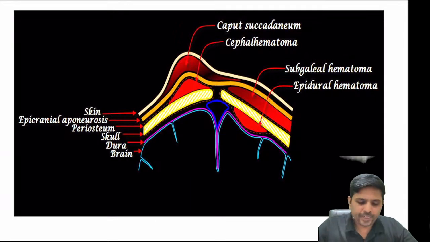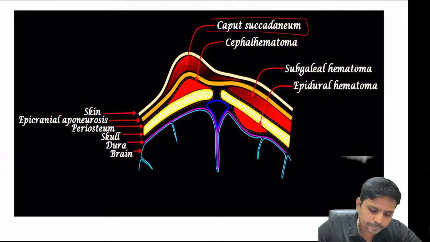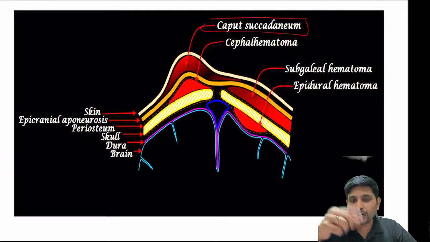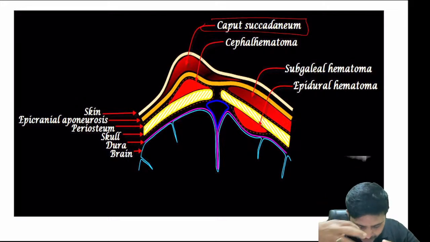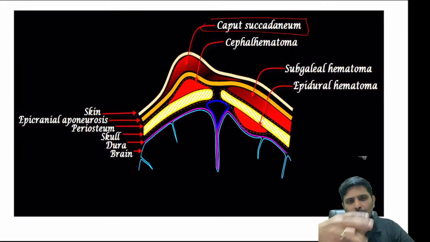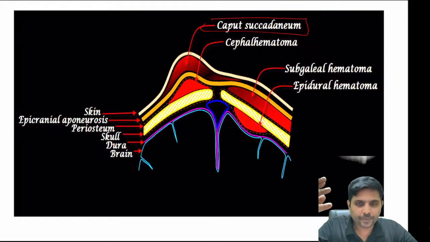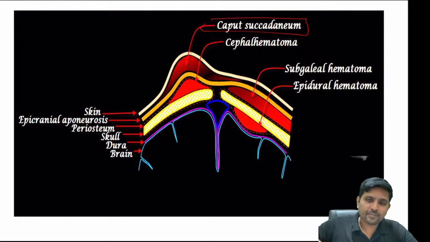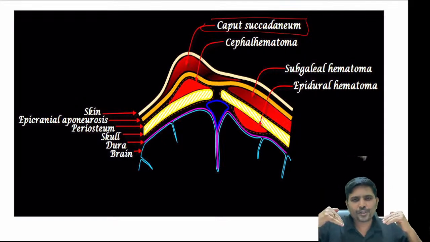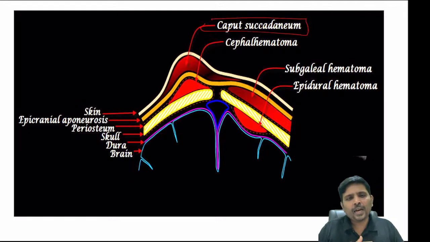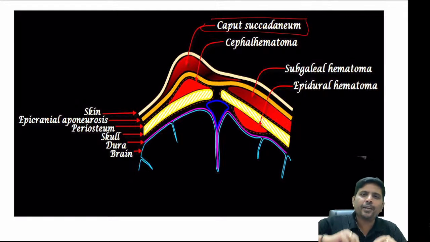Okay, caput means what? Caput means when the child tries to come out through the vagina, the presenting part will be hitching the vaginal orifice for a long period of time. As a result, there is venous stasis, and some amount of fluid will accumulate because of the back pressure produced by the vaginal outlet. So this is subareolar fluid.